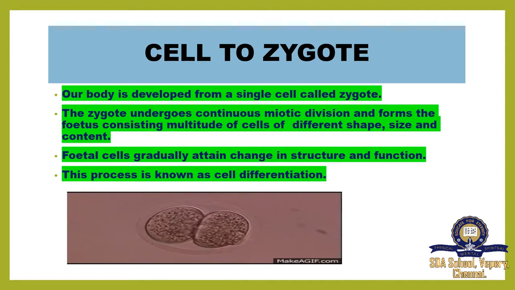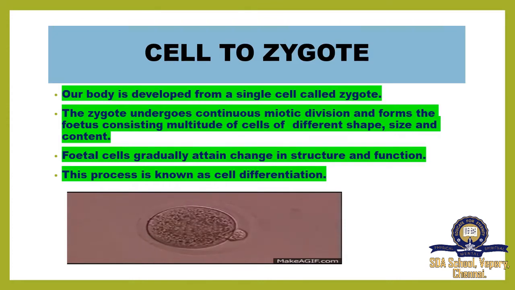Cell to zygote. Our body develops from a single cell. So how does this single cell convert into a multicellular body? The single cell divides into many cells. The term we can call it is a zygote. The zygote undergoes continuous division. See in this picture, the single cell has a break in between and makes a new cell likewise.